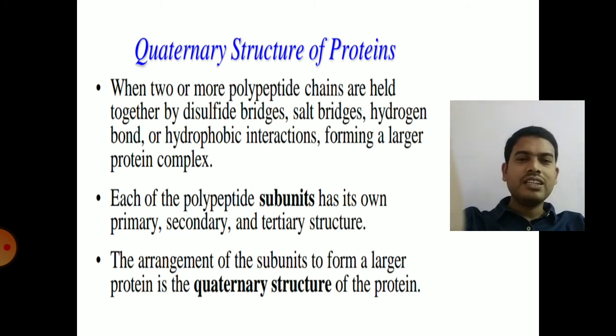Like the tertiary structure, the quaternary structure also contains disulfide bridges, salt bridges, hydrogen bonds, hydrophobic interactions, etc. All non-covalent interactions are present in the quaternary structure. But here the proteins are present as polypeptide chains or polypeptide subunits, and these polypeptide subunits are linked with each other with these non-covalent interactions to form the quaternary structure.